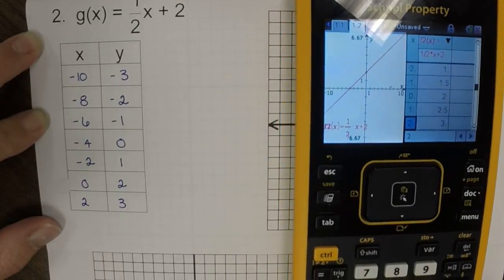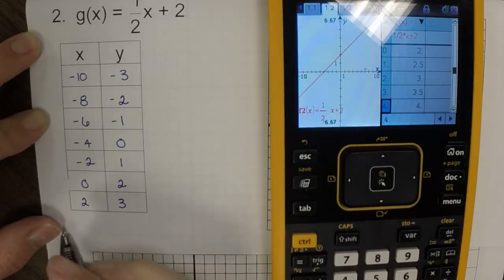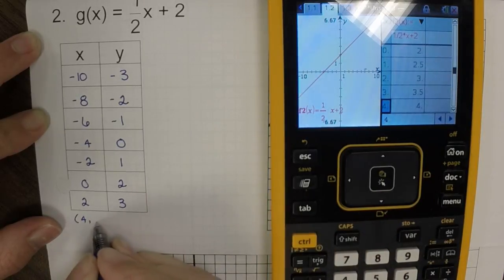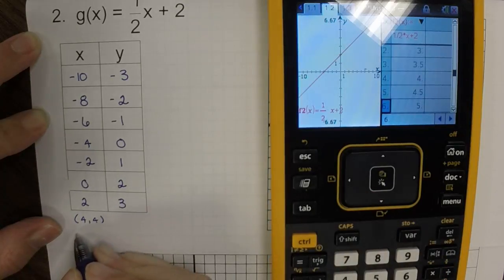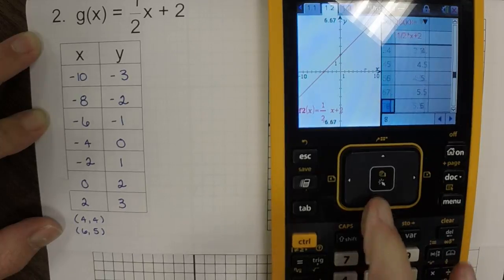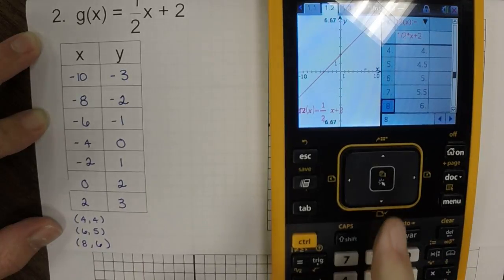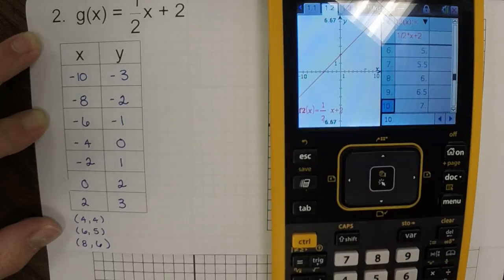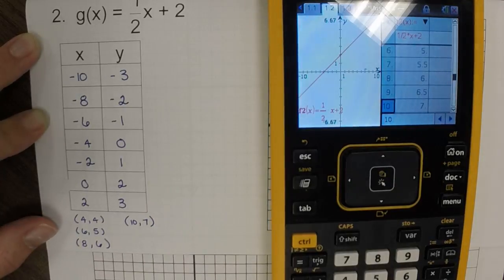Now, are there more points that would fit? Yes. So if we kept going, we could also add 4, 4. That would be okay to have in the table. 6, 5. 8, 6. And 10, 7. So you have a lot of options that you could put in your table.